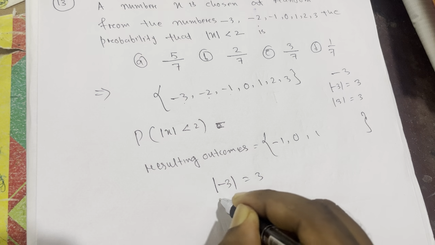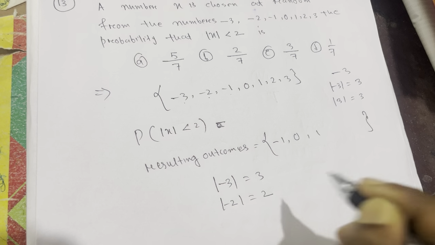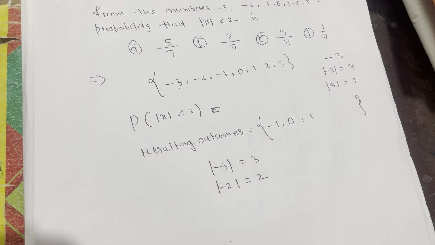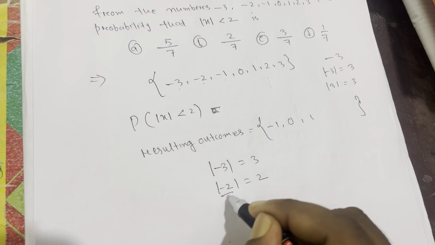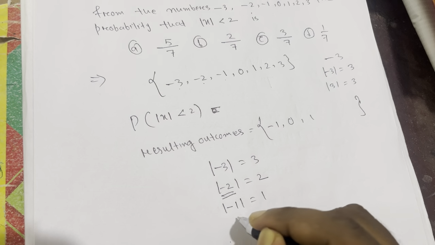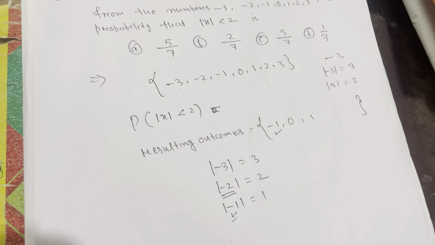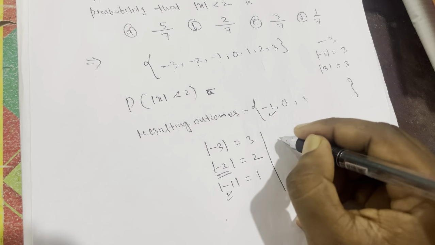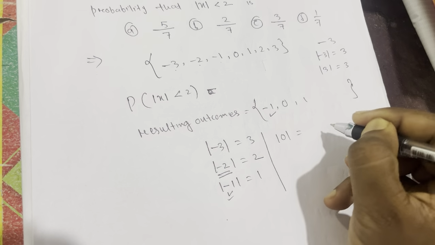The modulus value of -2 is 2, which is not less than 2, so we cannot take this. If you find the modulus value of -1, you will get 1, so we can take -1. So I write it here. If you find the modulus value of 0, we will get